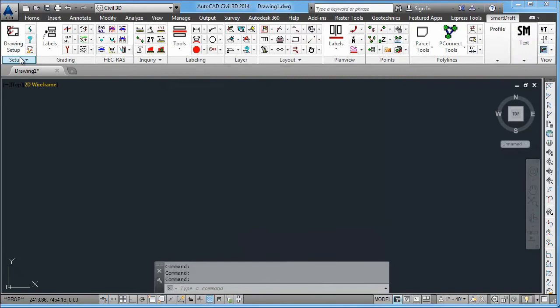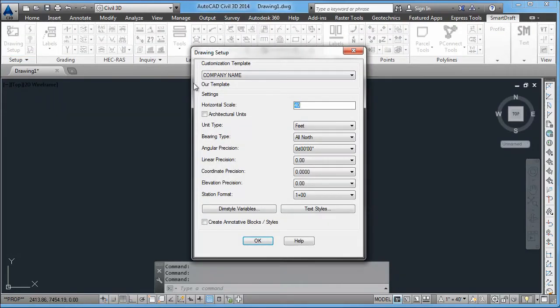So then how do you set up each user to use that customization template from the beginning? Because if I say drawing setup, I still have those choices. I can be default, company name. It's important to understand that once a drawing has been touched by SmartDraft, the customization template associated to that drawing does not change unless the user opens up this command, Drawing Setup, and physically selects a different customization template. So if this drawing started with default, it would stay default until the user specified a different one.